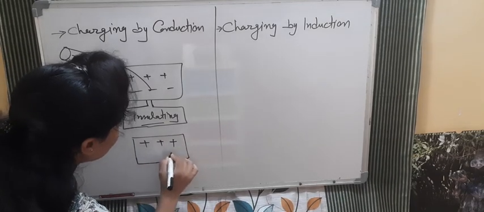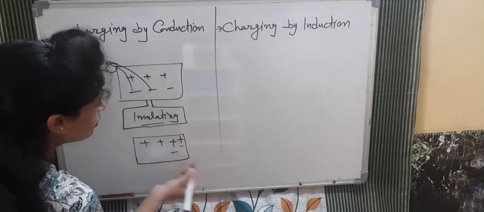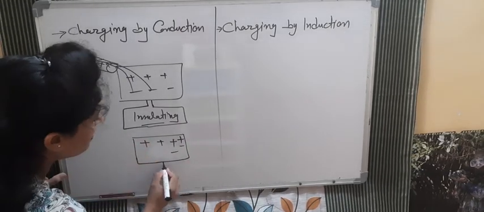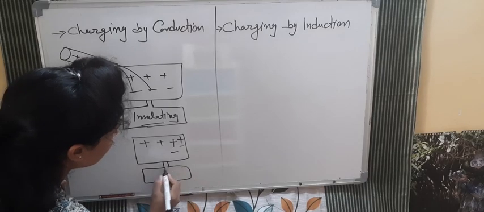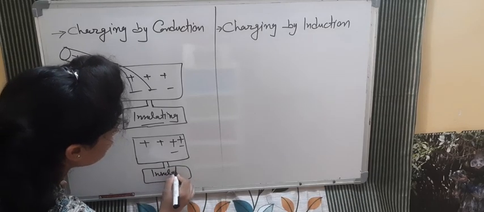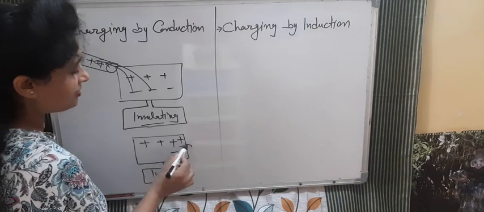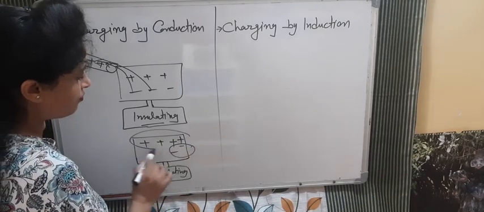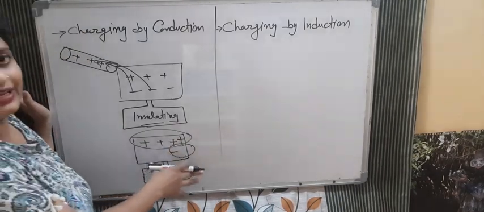Here there will be positive and less negative charge, you know. So for example, now what will happen? Insulating stand again, so very simple. Here there is a deficiency of electrons and more protons. So we will say that the body is positively charged.